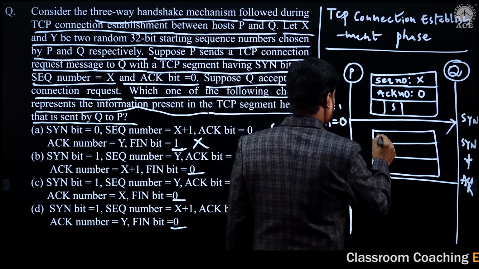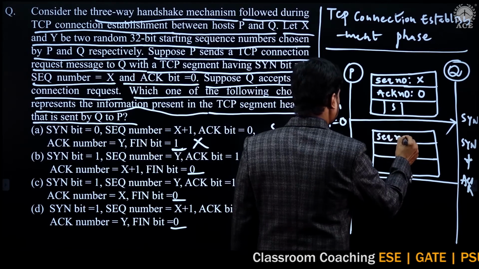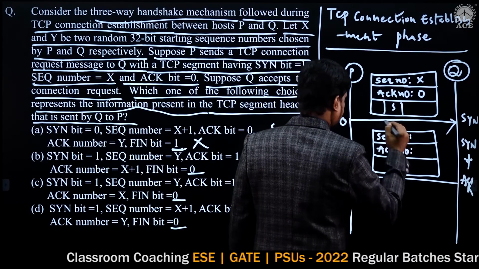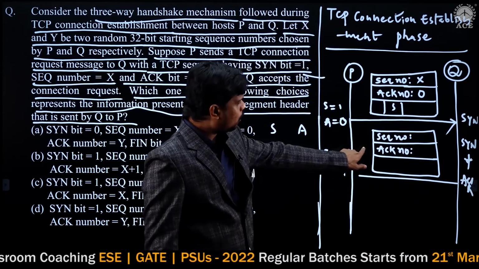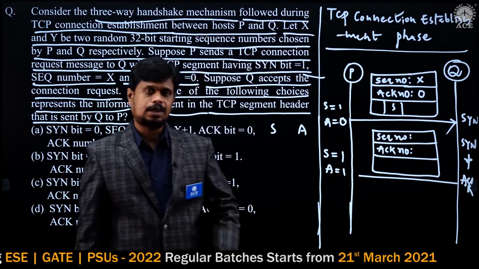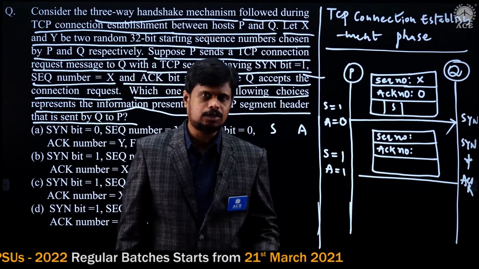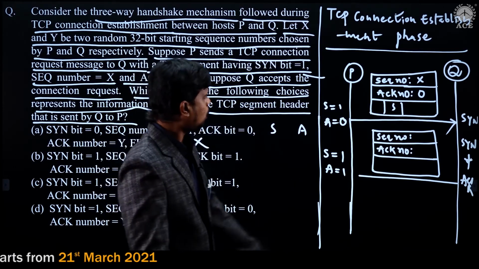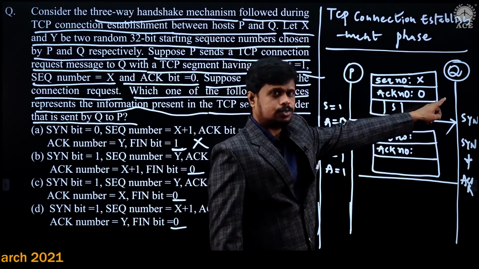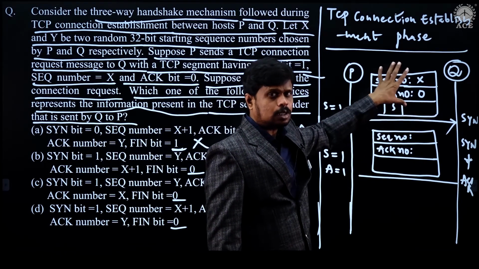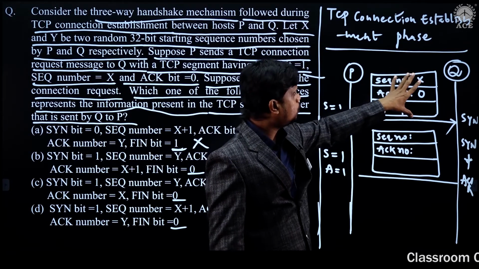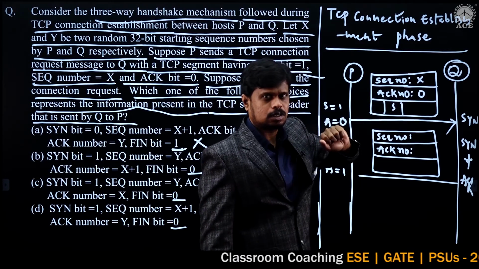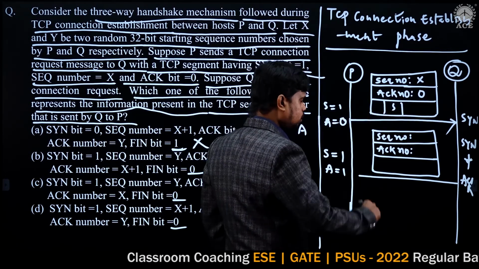And for this transition, what is the sequence number? What is the acknowledgement number? This we have to know. What does the acknowledgement number define? The acknowledgement number defines the next expected byte sequence number, right? Here Q has received a segment having the starting sequence number X. Then what is the next expected one?